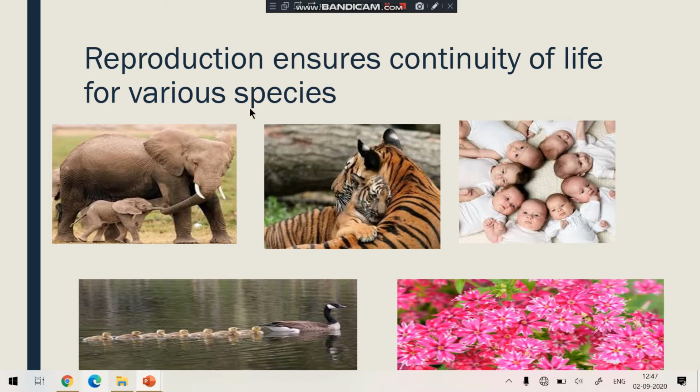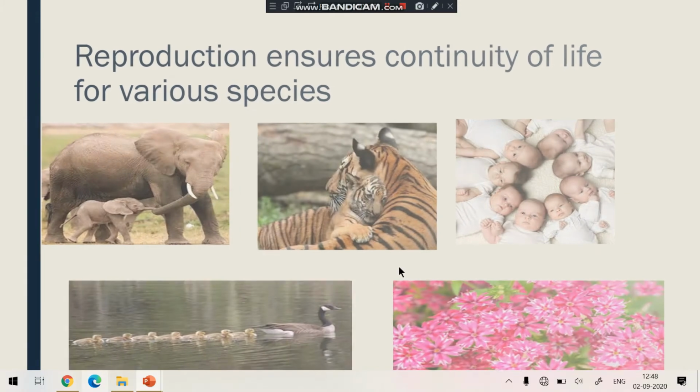So reproduction ensures the continuity of life for various species. Understood, students? Like an elephant gives birth to a baby. Most flowers reproduce by seeds. Birds reproduce by laying eggs. So the modes can be different, but the process ensures the continuity of life of various species.